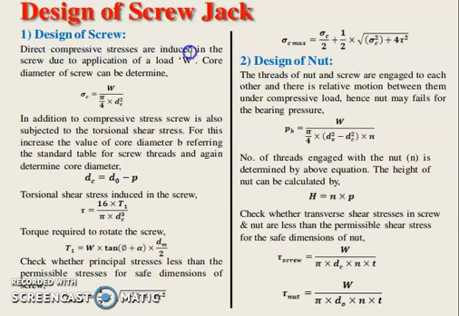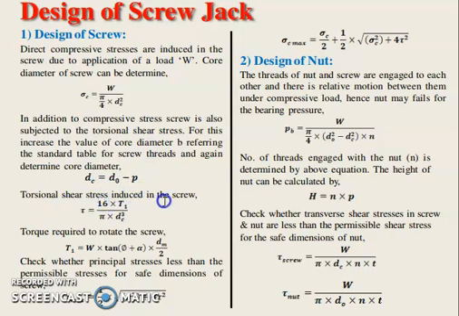Direct compressive stress is induced in the screw due to application of load W. The core diameter of screw can be determined. This is a stepwise design of a screw jack. First, compressive stress is equal to W upon pi by 4 into dc square. This is the core diameter. dc is equal to nominal diameter minus pitch. We have seen this in the previous lecture, the starting lecture of power screw.